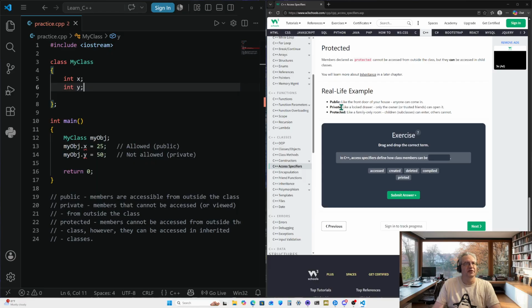Let's say it's more like your front door, anybody can get to it, but nobody can do anything with it. Let's say it's more like your yard or your house. No, not even that. More like just your property, your yard. Roads, those are public. Anybody can access most roads. But private is more like your locked drawers. Only the owner or trusted family, trusted friends can open it.